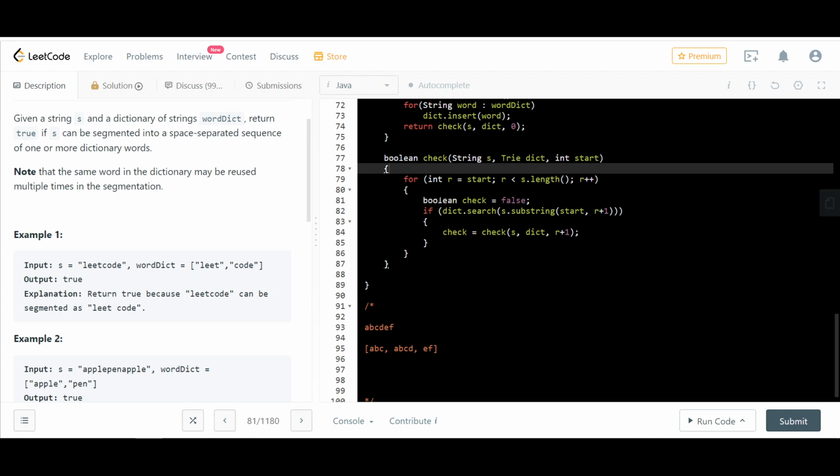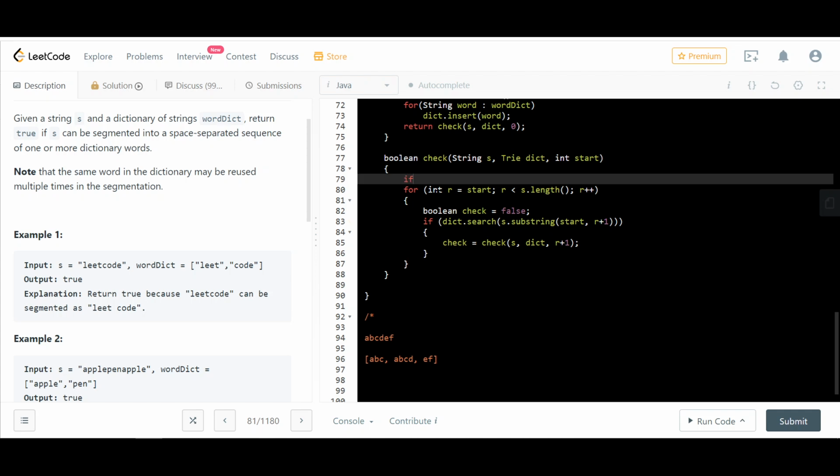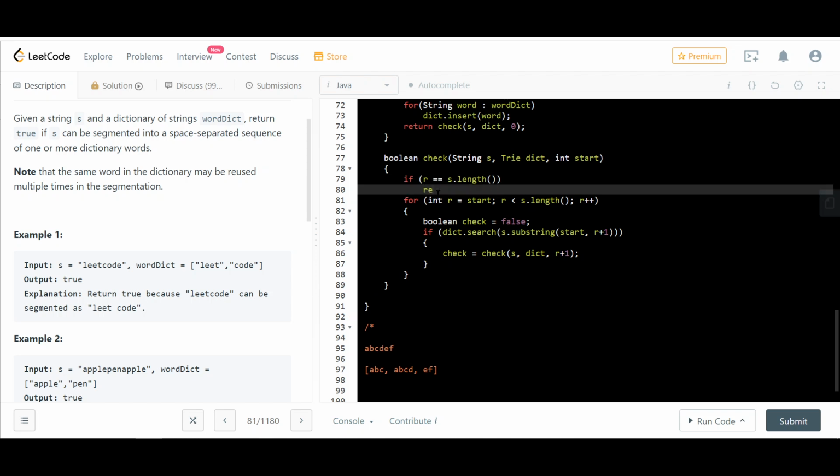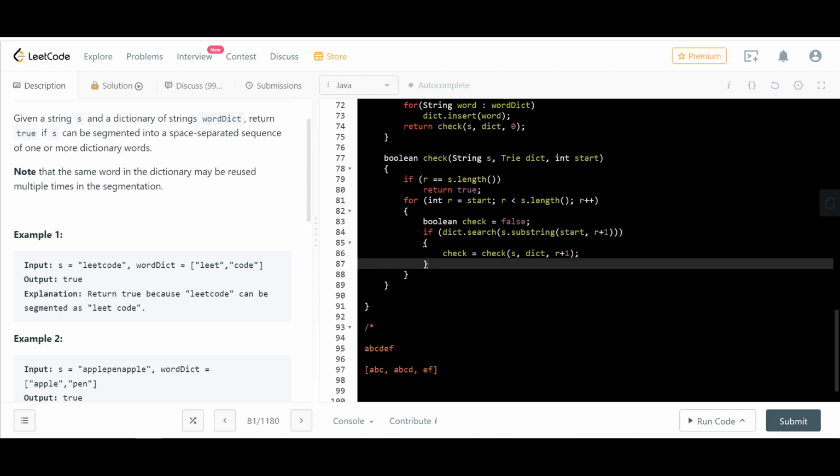And here, if r is greater than or equal to s dot length, then we return true. In other cases, if it's not matching, then check will remain false, and we just need to find any one combination that works.